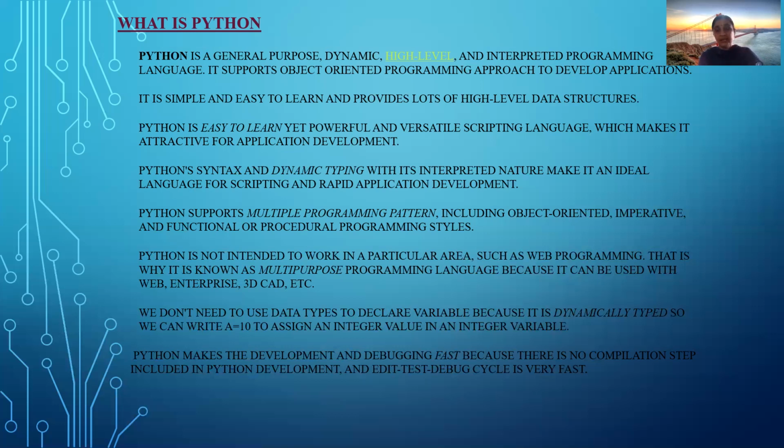Suppose I want to declare a variable x is equal to 2. I want to make it an integer. What I am going to do is x is equal to 2. We know that 2 is an integer, but the computer cannot know that x is an integer. In other programming languages, it knows at compile time. But in Python, it knows that x is an integer type of variable at the time of runtime. That is called dynamic typing.